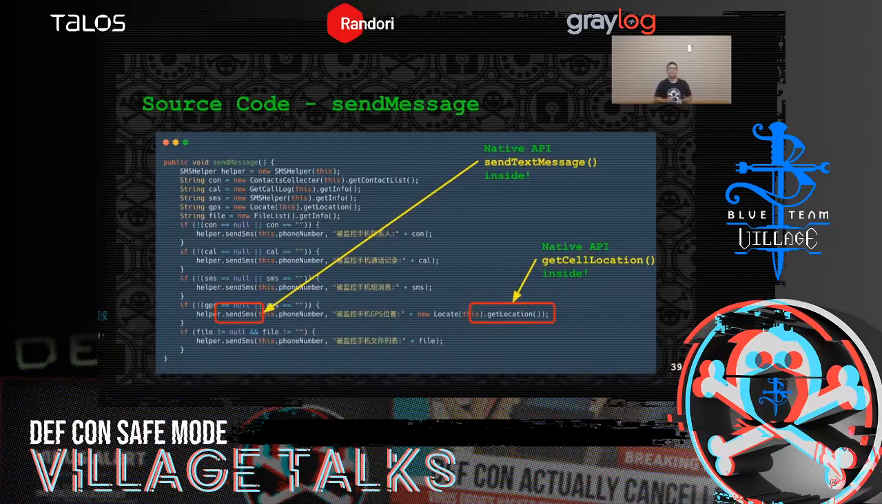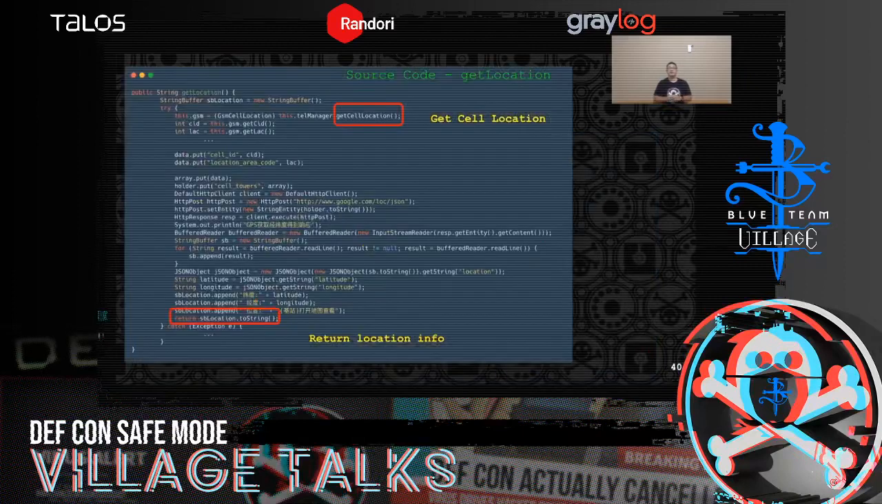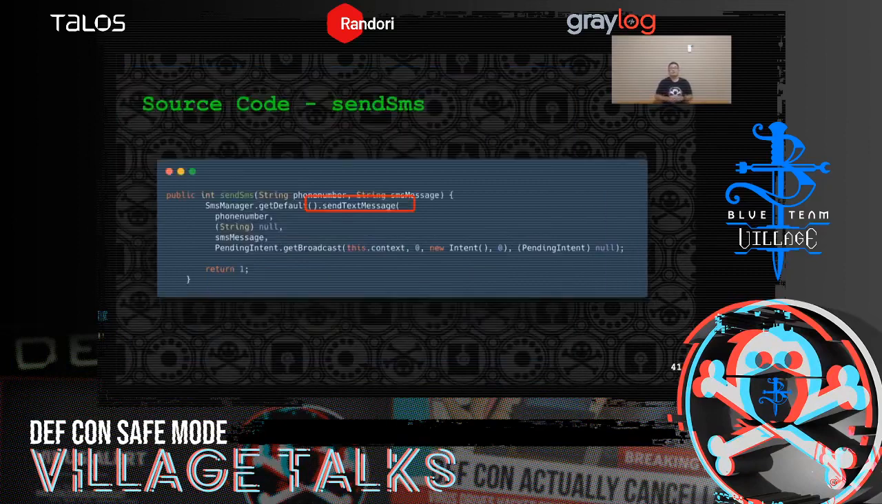So now let's dive into the source code of get location. As you can see in the source code, it tries to call native API get cell location and returns this information at the end of the code. And now let's dive into the source code of send SMS. Native API send text message is used to send out the location information. So quite simple, isn't it?